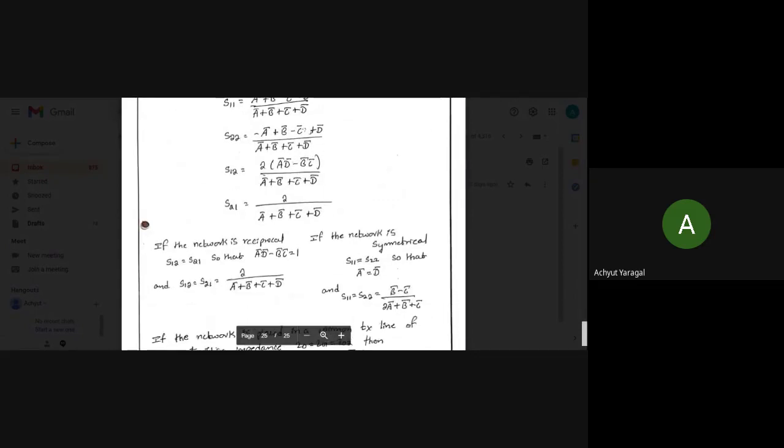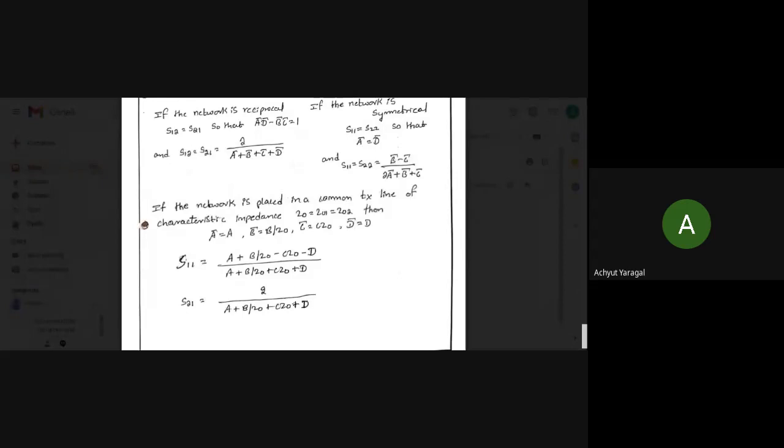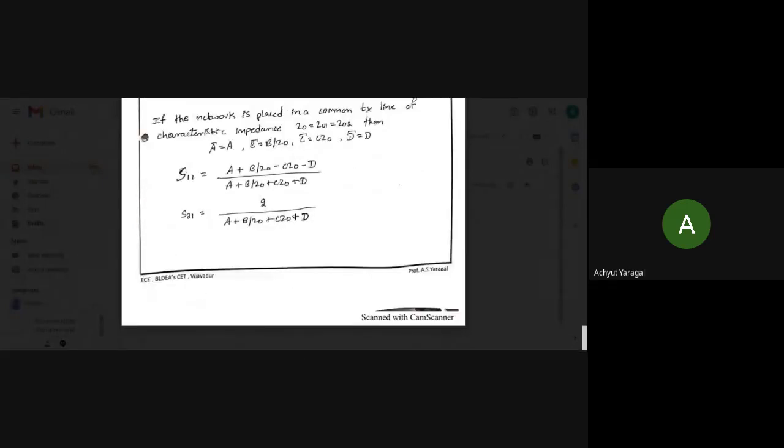If we consider a reciprocal and symmetric network, again it will be reduced, and we'll have S11 and S21. This is how we end the second video.